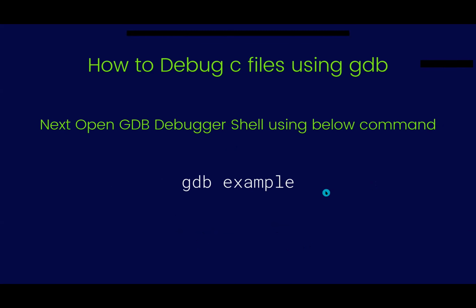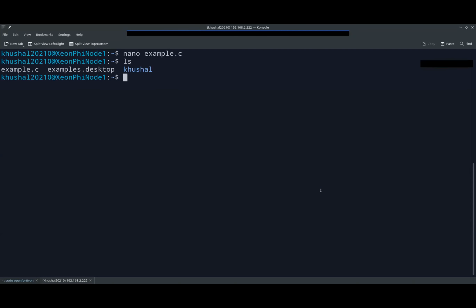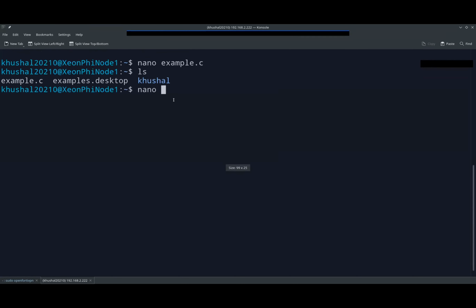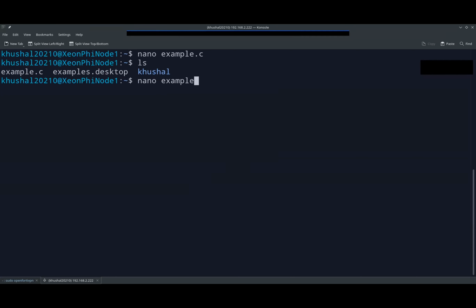So when you have, let's do it in the practical. So we have the example.c file, right? I can open this file and show you. Is this font good enough or should I increase it? It's fine on my side, but students, can you see it properly? Yes, sir. Okay.